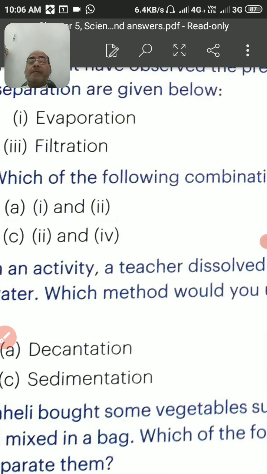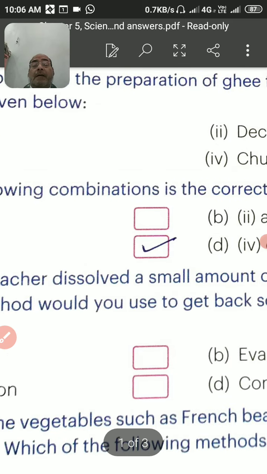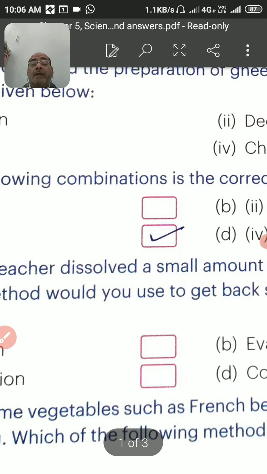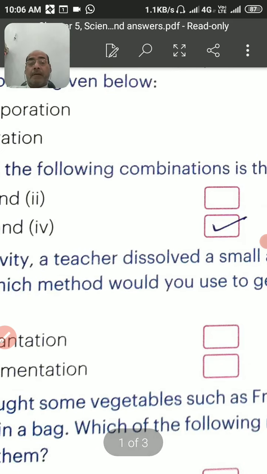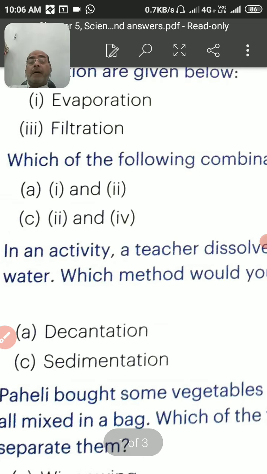Churning means the collection of the butter. Then when it gets heated, the ghee will be the solid material that gets settled down, which means the decantation process is there, and after that you can get the ghee. So the answer is C, that options are second and fourth.